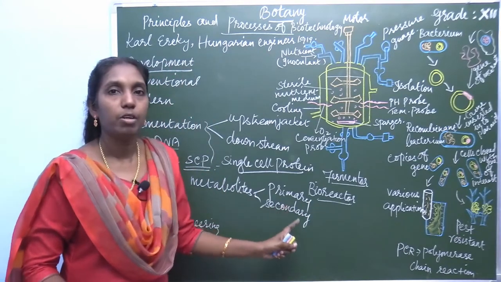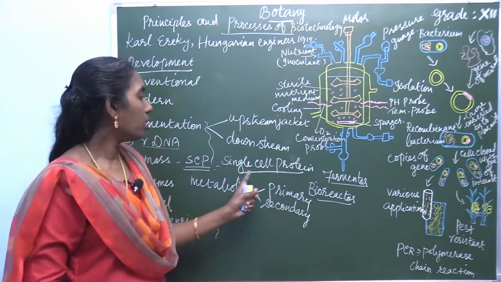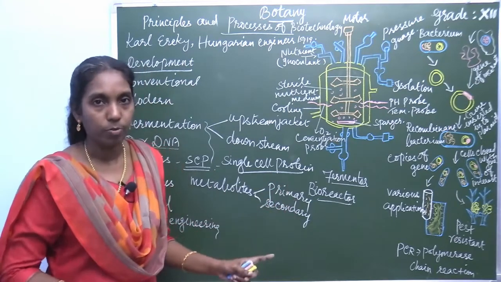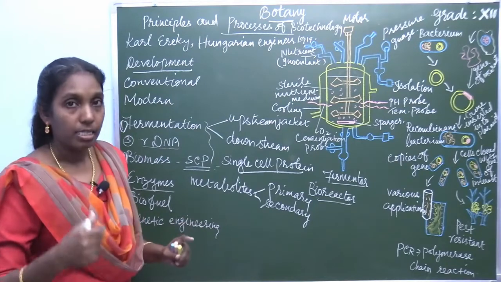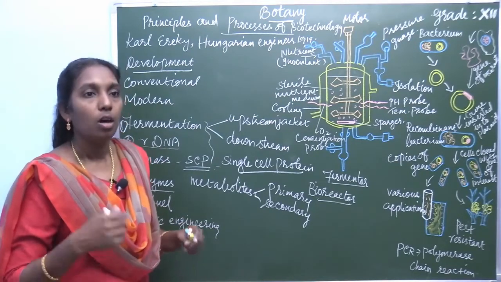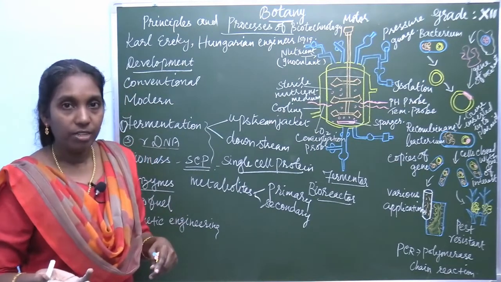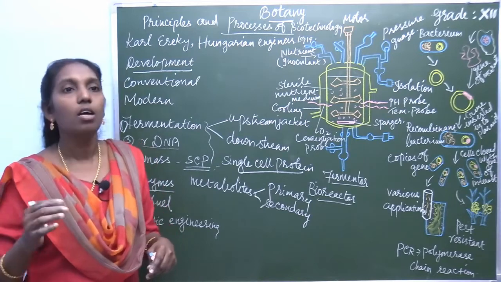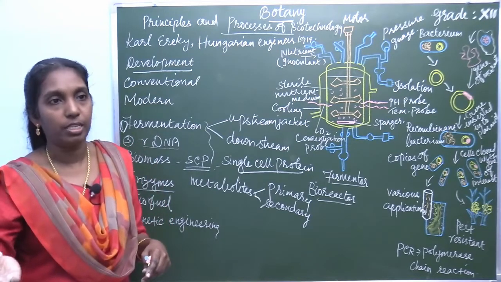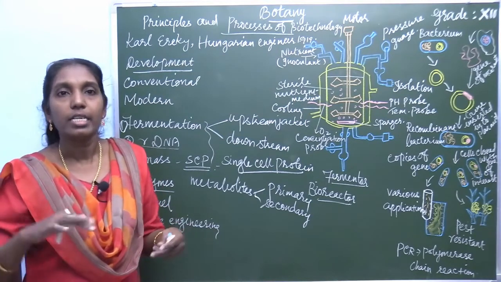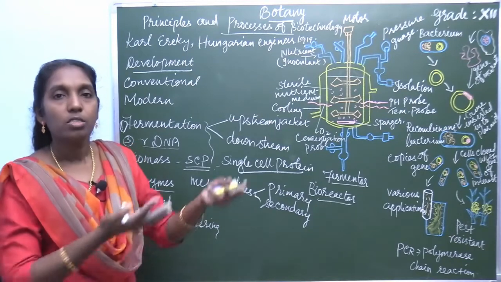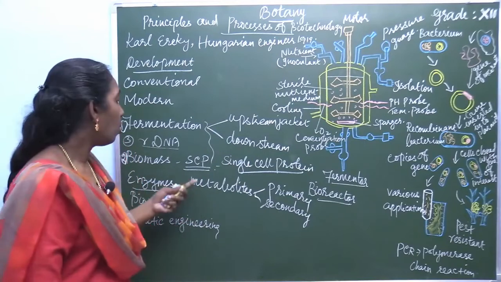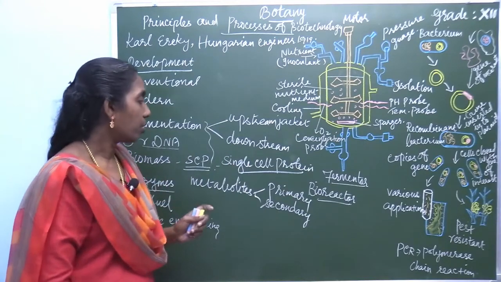Then there is production of enzymes, or bioconversion or transformation. For example, ethanol is transformed to acetic acid, that is vinegar formation. So these are the applications of the fermentation process.